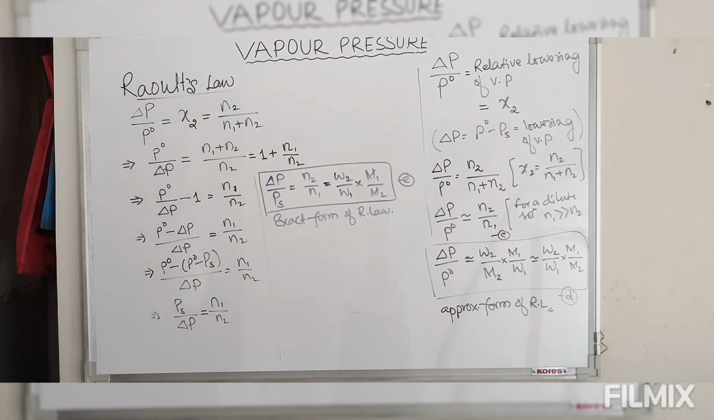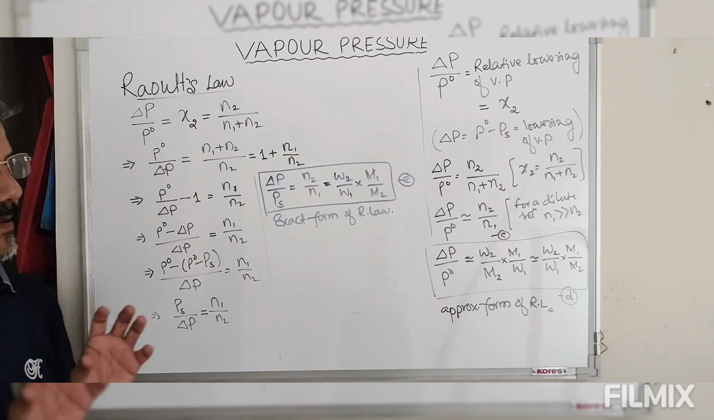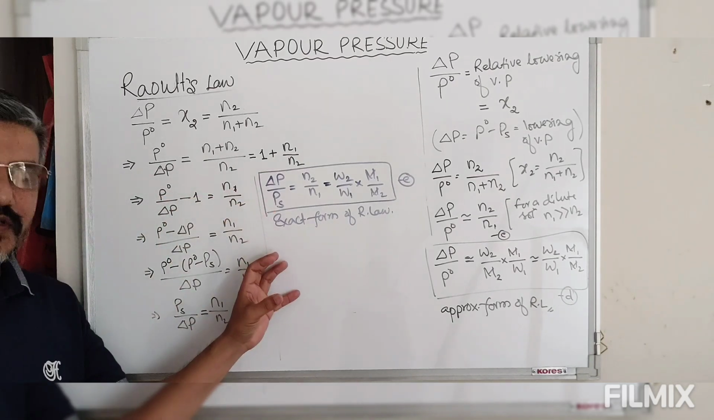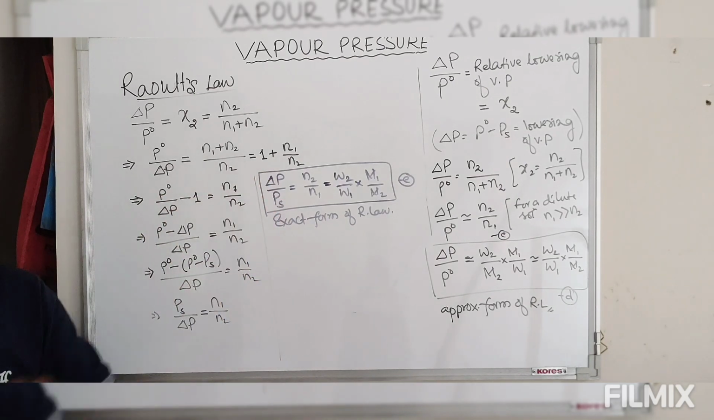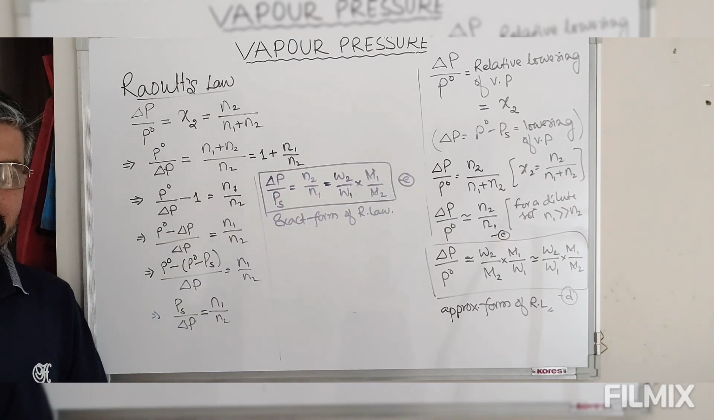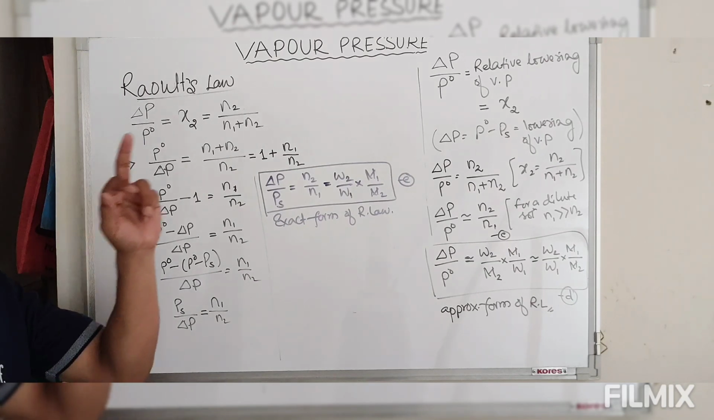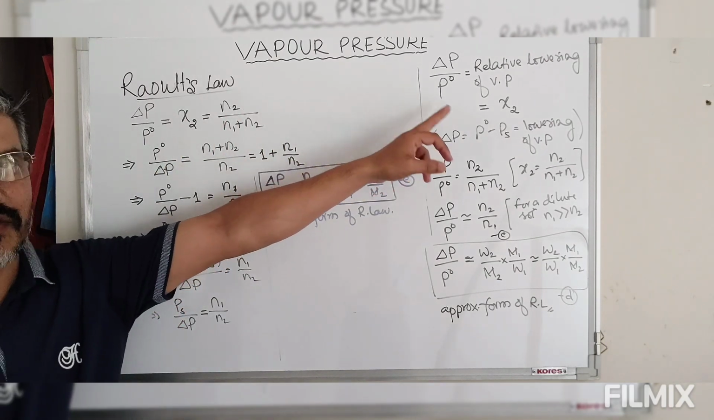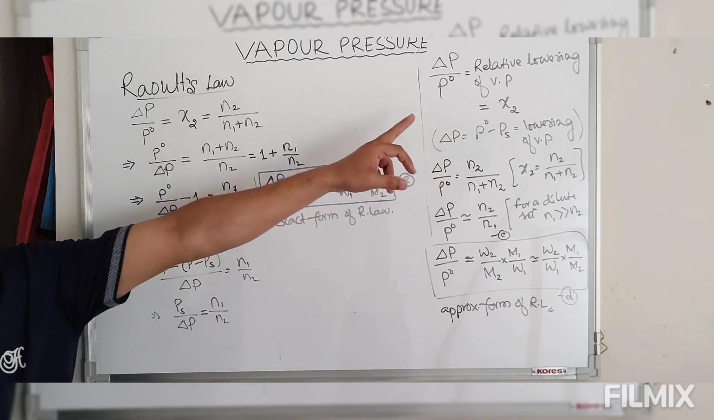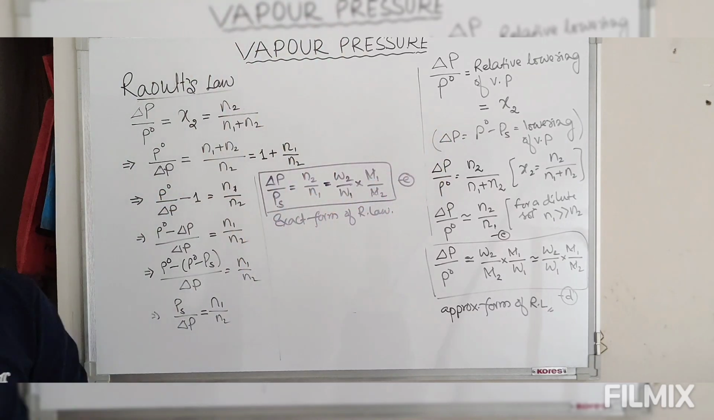So this is what we call Raoult's law. Raoult's law can be expressed in different forms. As I told you, we say the vapor pressure of a solution containing a non-volatile solute is always equal to the mole fraction of solvent multiplied by the vapor pressure of pure solvent. Second, we say relative lowering of vapor pressure is always equal to the mole fraction of solute. This is relative lowering of vapor pressure.